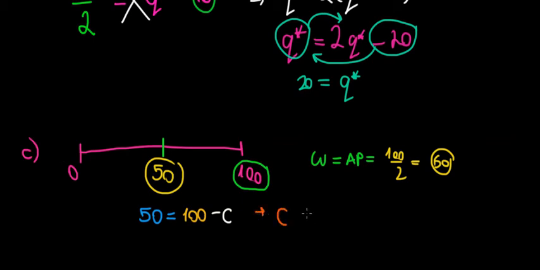So if the cost of measuring their output is 50 euros, then the worker is indifferent between going for the straight salary W or for the piece rate.